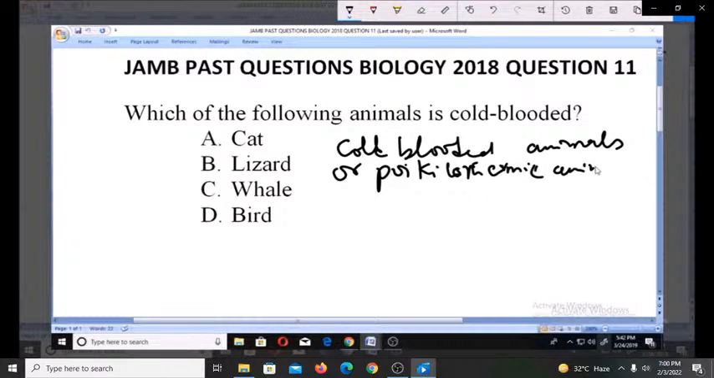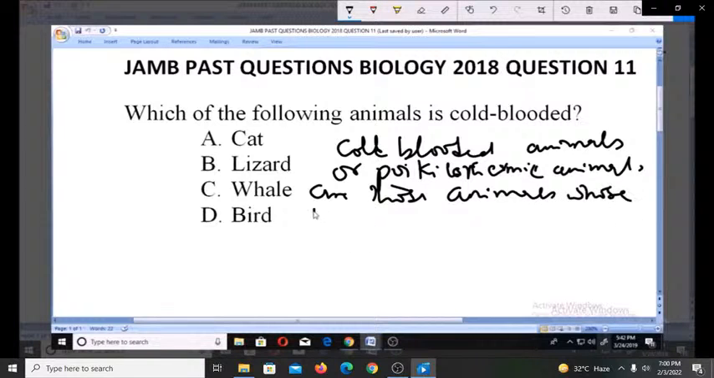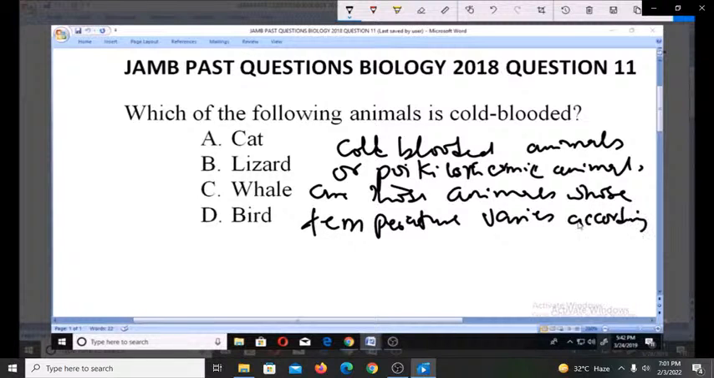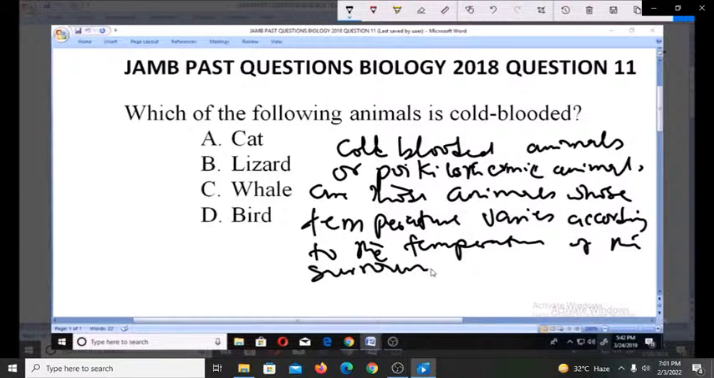Poikilothermic animals are those animals whose temperature varies according to the temperature of the surrounding. So that's what we call cold-blooded animals. Animals with temperatures varying according to the temperatures of the surrounding.